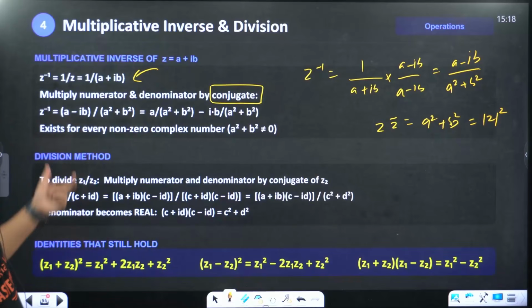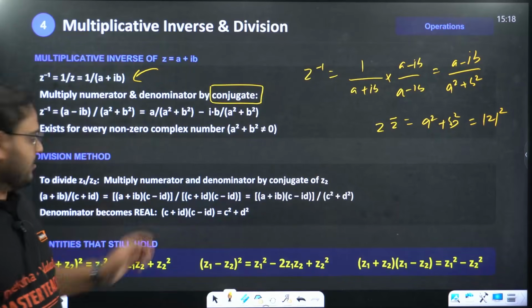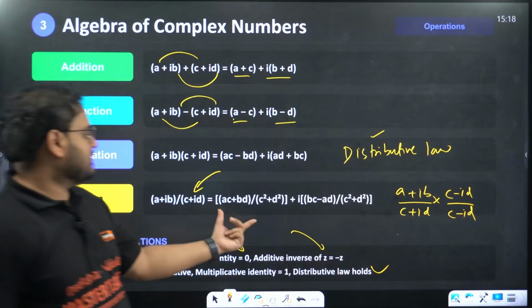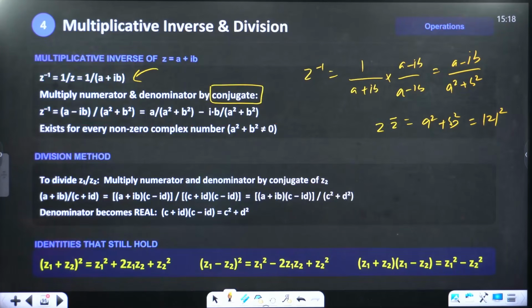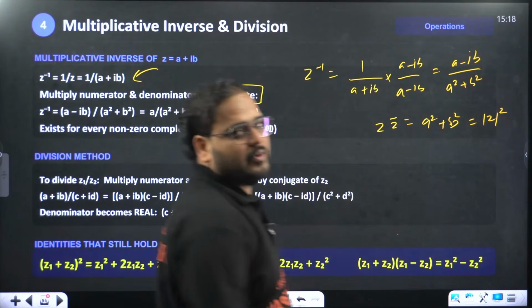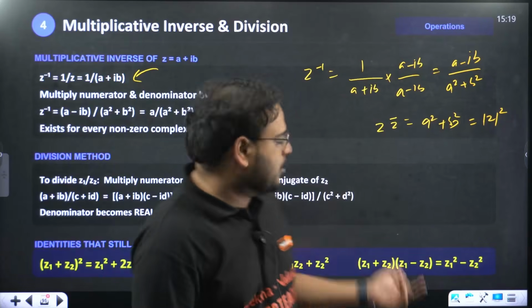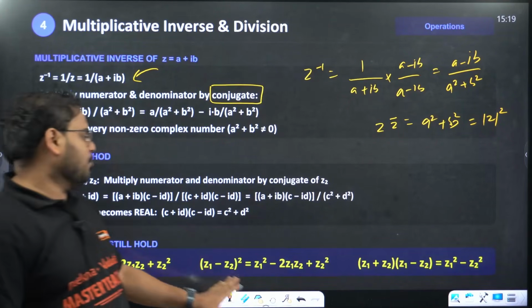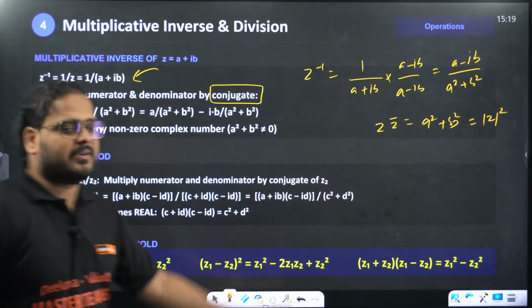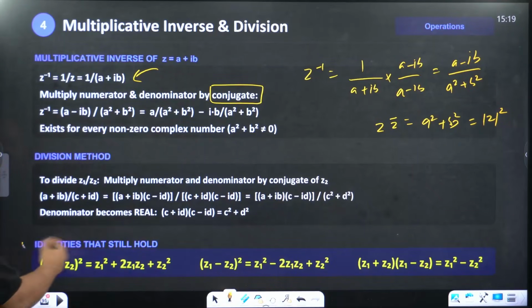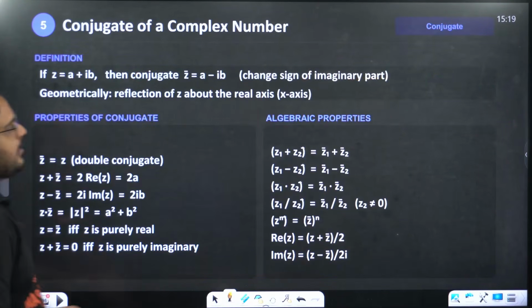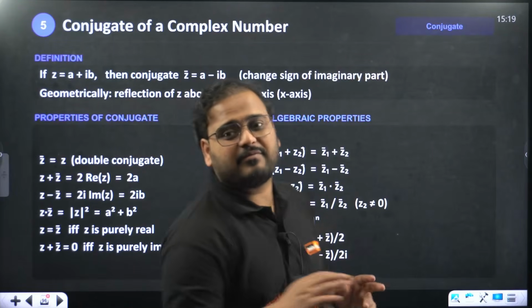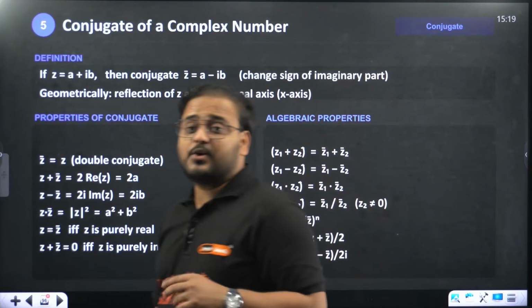Division method, same thing. I already explained it to you over here as well. Division is the same as this. Identities, whatever identities you have of algebra, A plus B the whole square, A minus B the whole square, all hold true over here also, and especially A plus B times A minus B, very, very useful. The chapter is not difficult. Sometimes we forget the properties, and that's why it becomes messy or difficult for us.